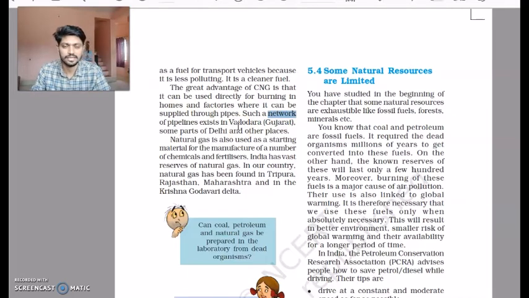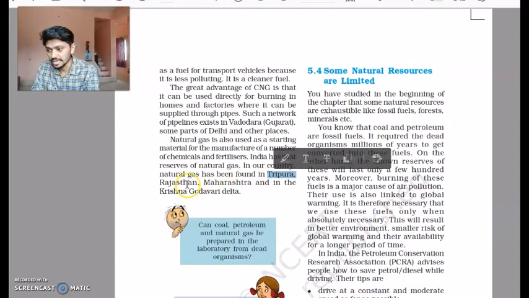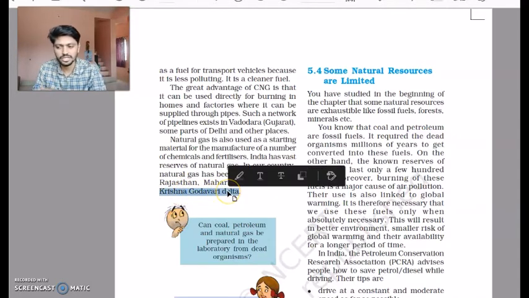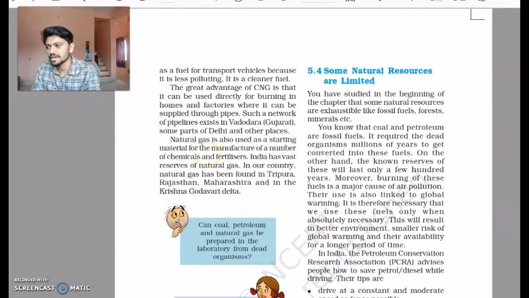Again in Delhi it is widely used, and actually in our country there are lots of places where CNG is available, and it becomes a cheaper fuel as compared to the other fuels. So those areas where CNG is available are Tripura, Rajasthan, Maharashtra, the Krishna Godavari Delta, which is in the south. So these are the places where CNG is easily available.